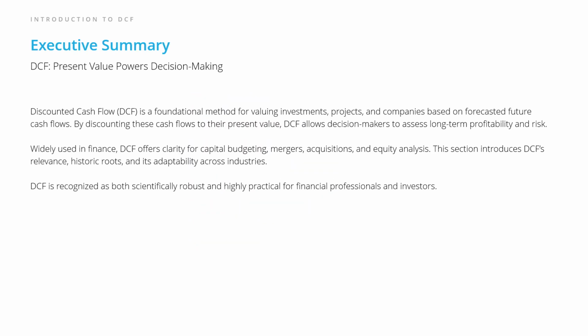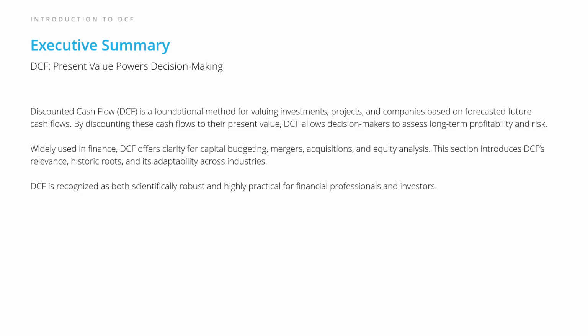Discounted cash flow is at the heart of how businesses and investors think about value. Instead of looking at only today's numbers, DCF is all about projecting future cash flows a business or investment will generate, and then translating those future values back into today's dollars. This allows leaders and investors to make decisions based on long-term profitability and risk, rather than just a snapshot in time. DCF is a core tool across finance, from budgeting and mergers to equity analysis and large-scale investments. Its scientific, time-tested approach gives clarity and adaptability in a world full of financial uncertainty.